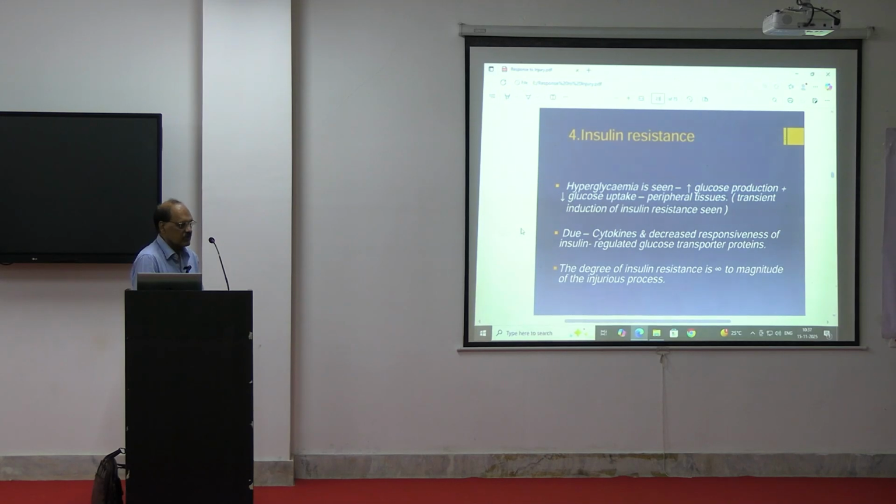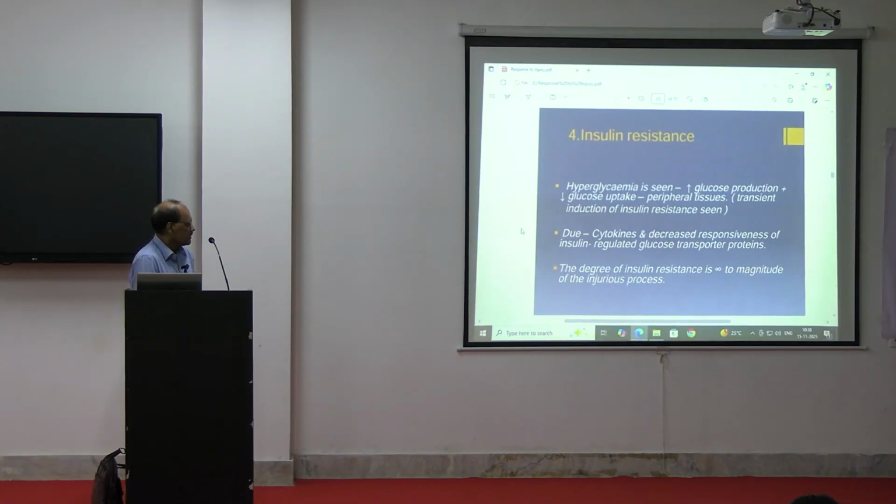Even if you give insulin, the patient will have hyperglycemia. Even when you give the insulin, it will not function. The resistance will be there. The activity of insulin may not be possible, even though hyperglycemia is there.